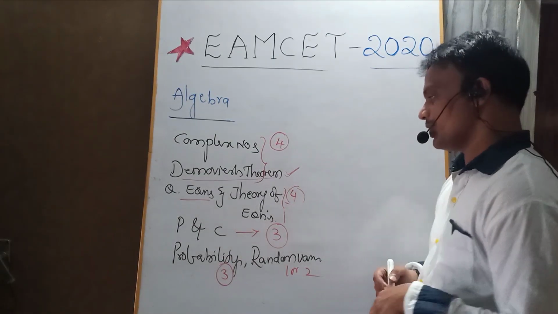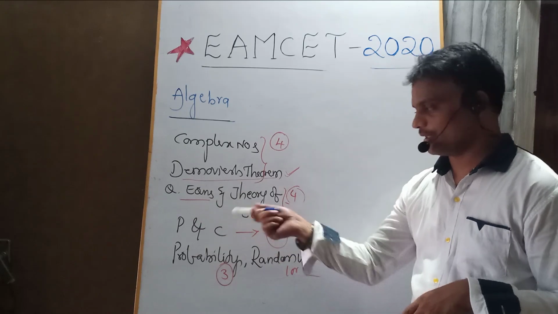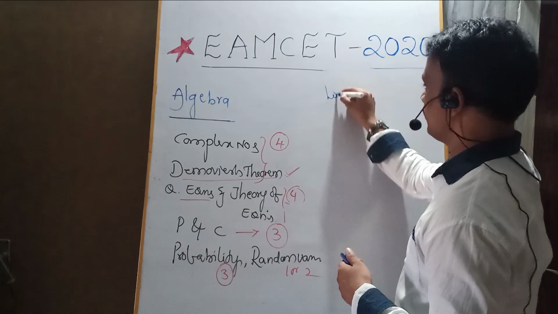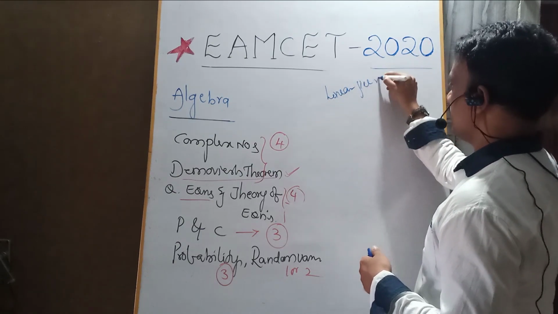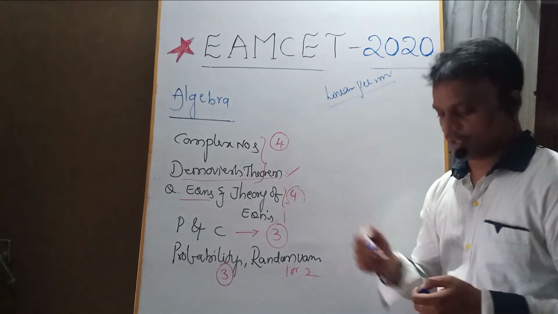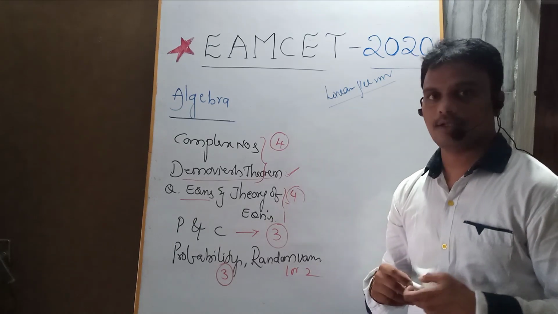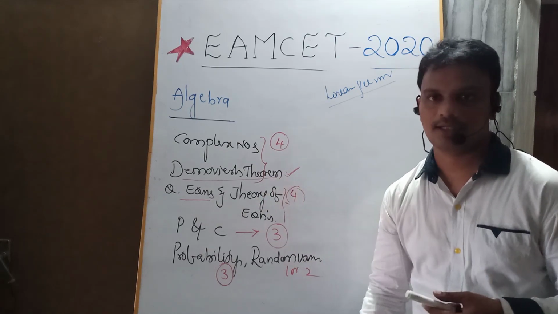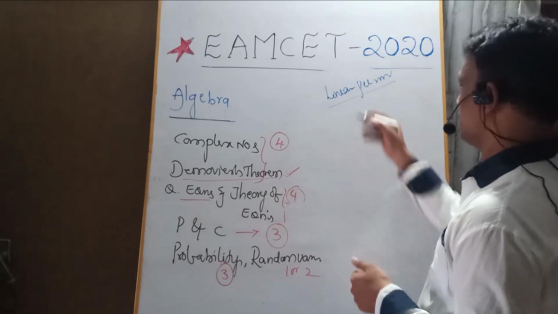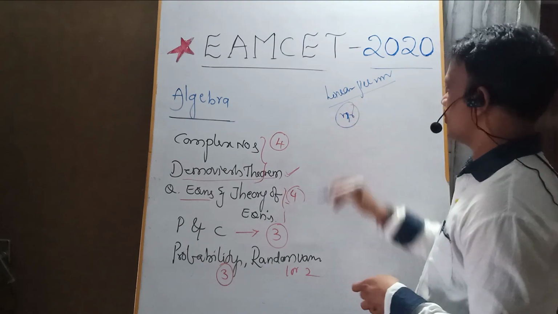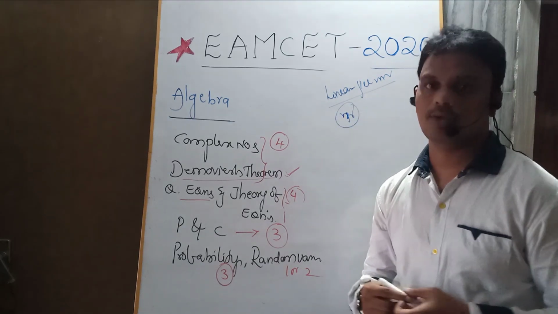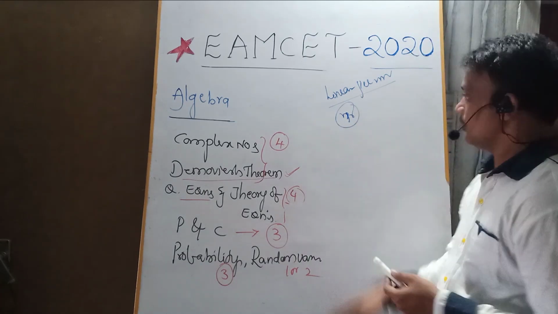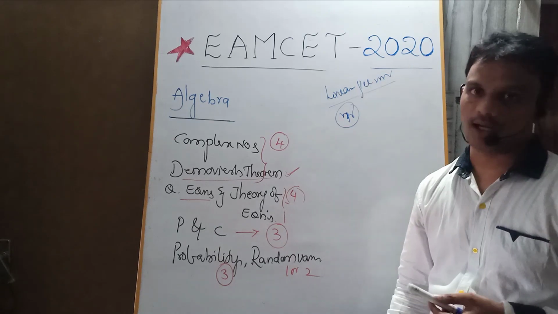So coming to the permutations and combinations topic. I think you know this one from the permutations. First of all, linear permutation. In linear permutations, the things which are going to be permuted may be repeated or not repeated. Please focus on that. This is nPr, the number of permutations of n things taken r at a time, that we can write as nPr. Without repetition nPr, with repetition n power r.